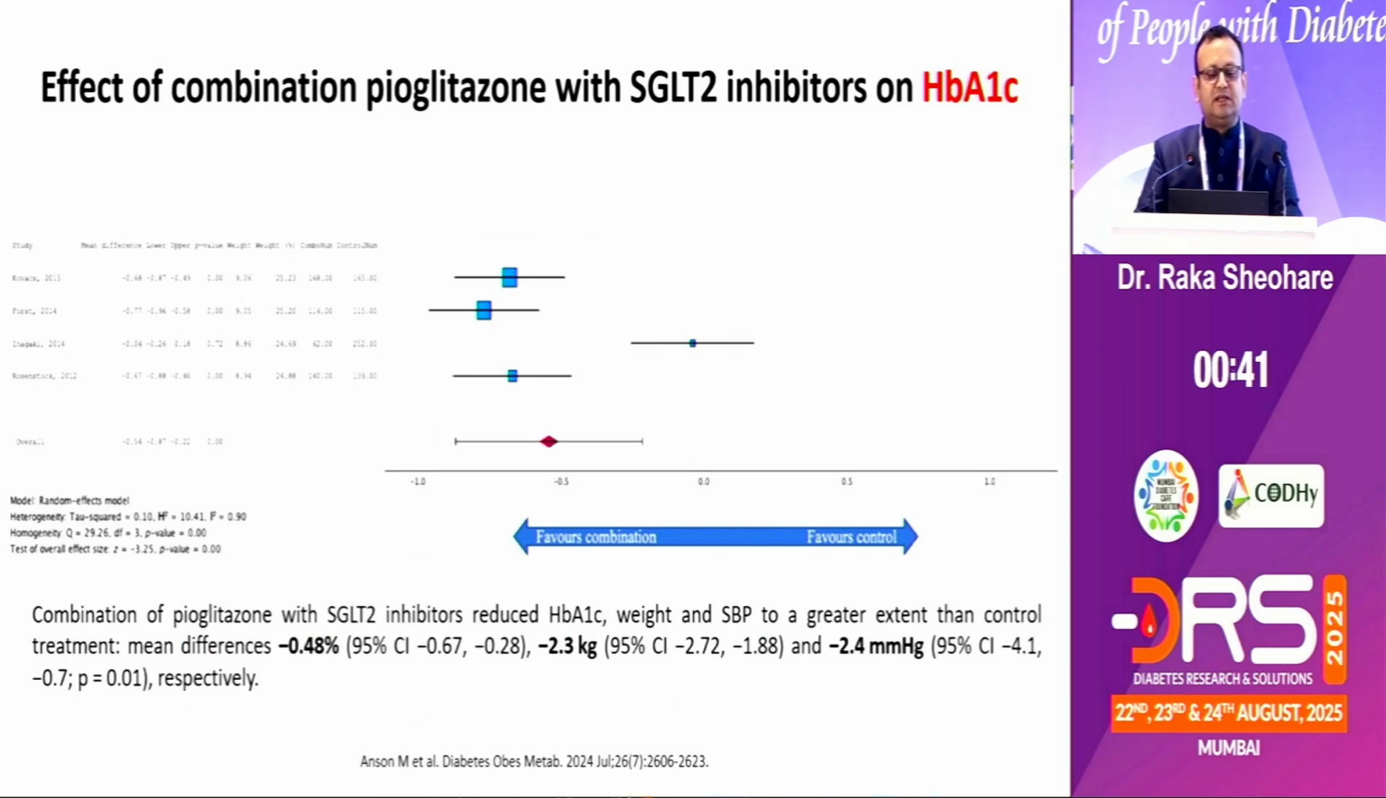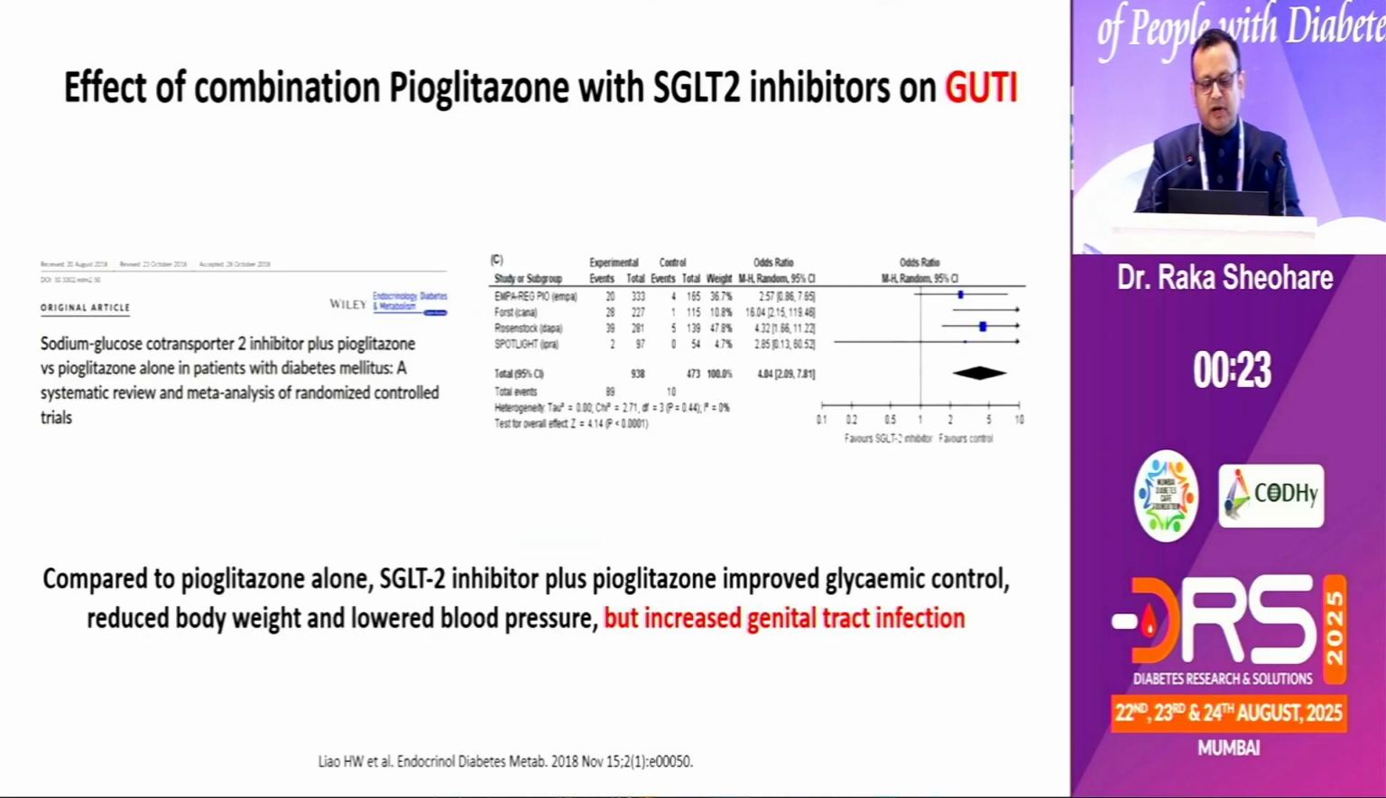So effect of combination, because talking about SGLT2 inhibitors and not talking about combinations would not be prudent. So that's why the effect of combination of pioglitazone with SGLT2 inhibitors has shown that some things favor the combination, something favors control, and definitely we know that compared to pioglitazone alone, SGLT2 inhibitor plus pioglitazone improved glycemic control, reduced body weight, lowered blood pressure, but there are increased chances of GTI.